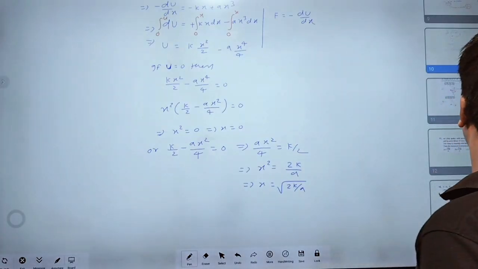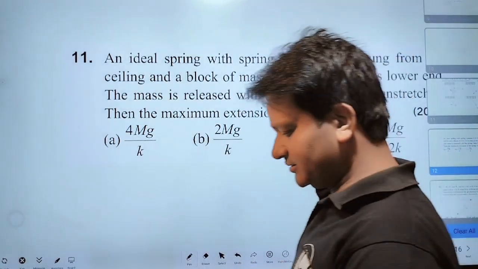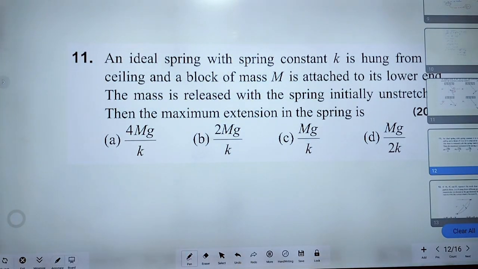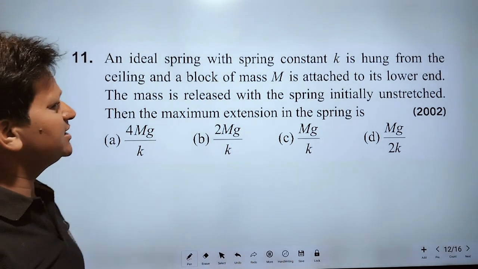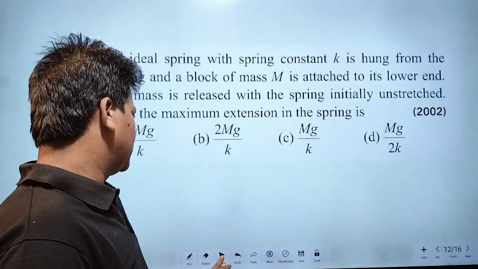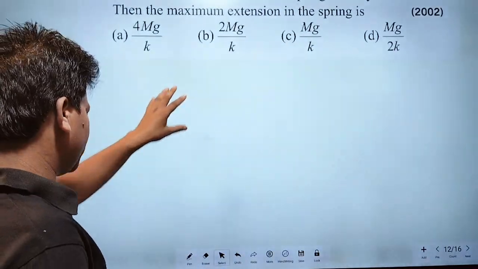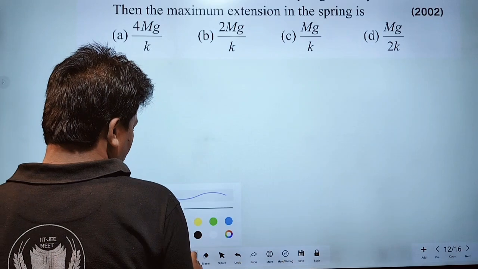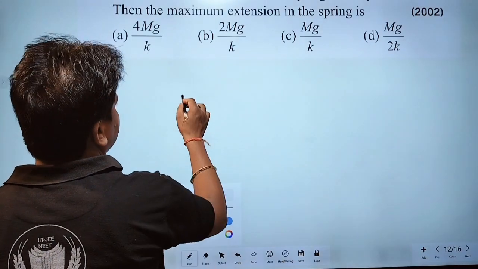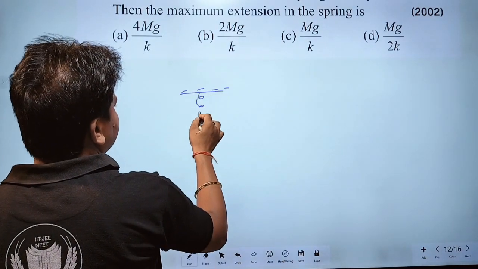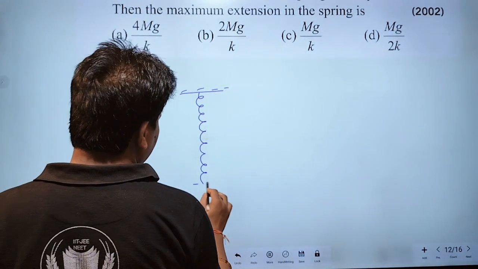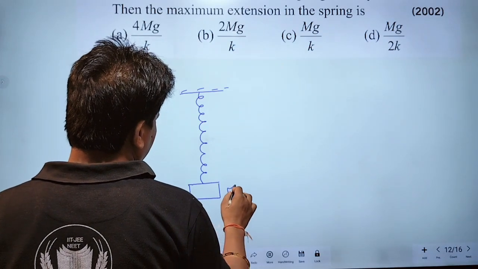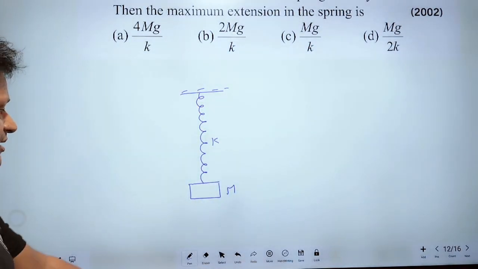Now I am going to solve question number 11. An ideal spring with a spring constant K is hung from the ceiling and a block of mass M is attached to the lower end. According to the question, the figure will be this. This is a spring. Its one end is connected to the ceiling and the other end is connected to a block, and the spring constant is K.